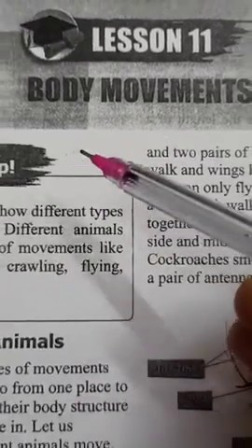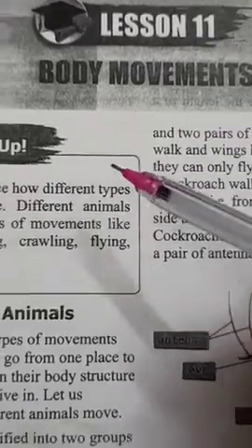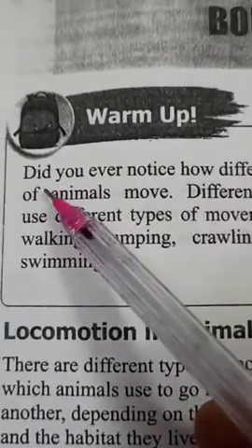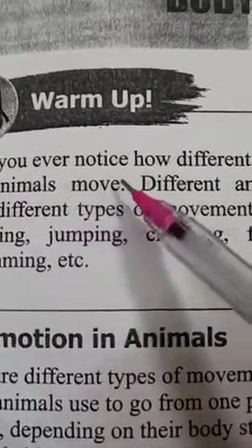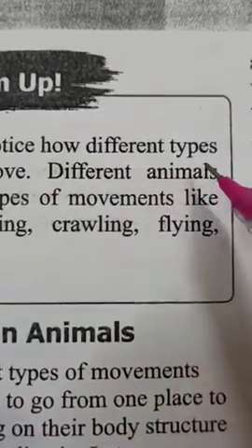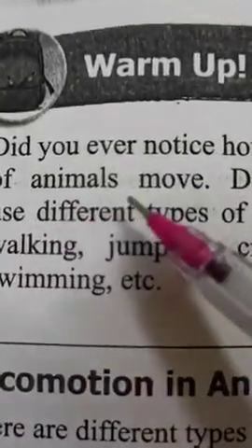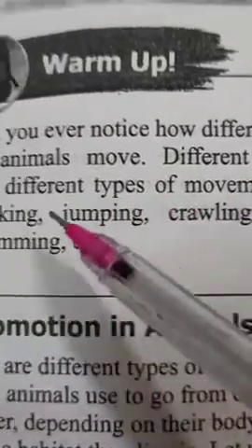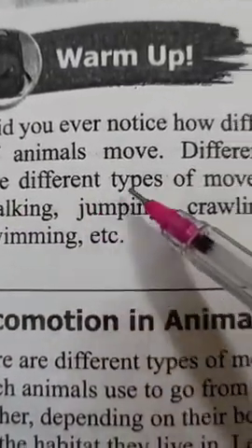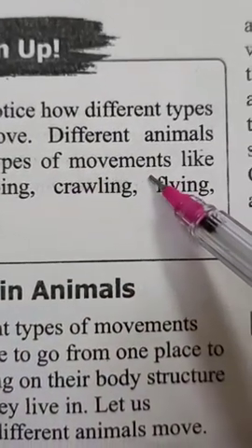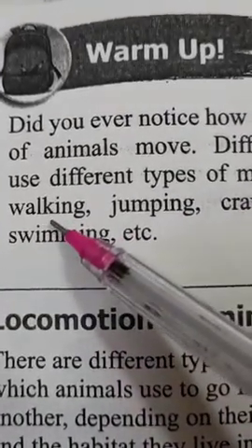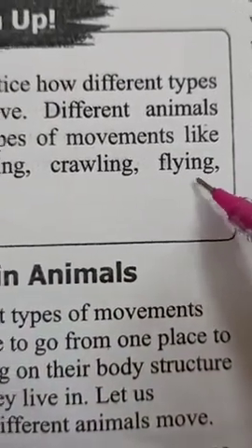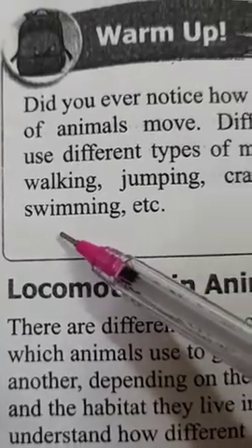So let's read this chapter. First of all, in the warm up, here they have written, did you ever notice how different types of animals move? Different animals use different types of movements like walking, jumping, crawling, flying, swimming.